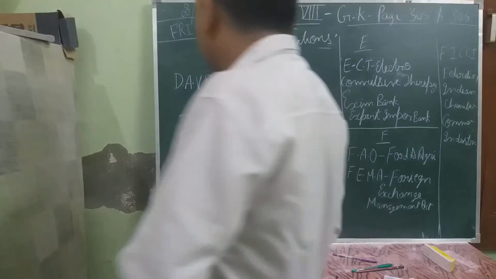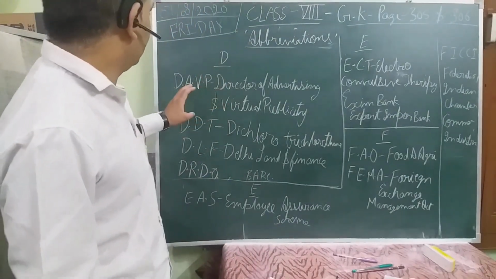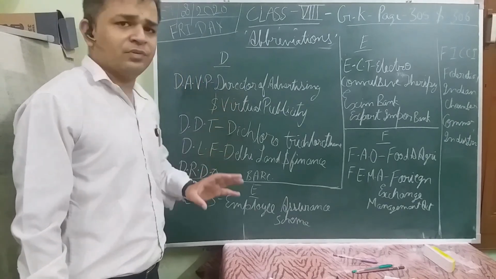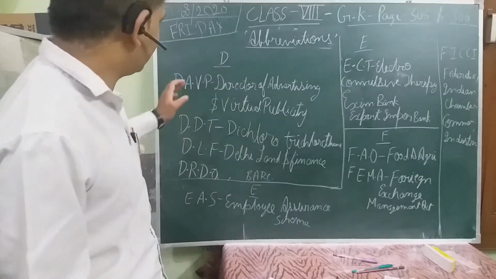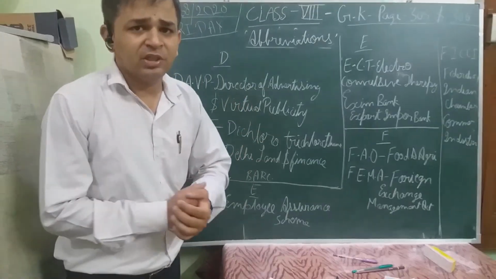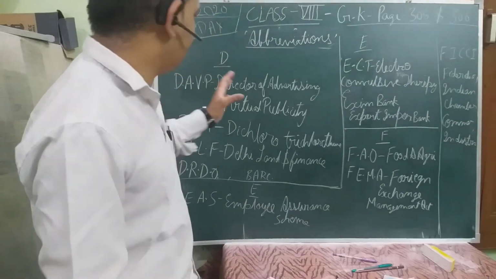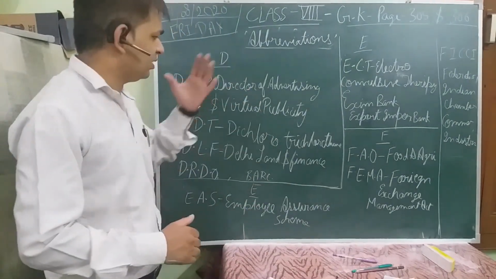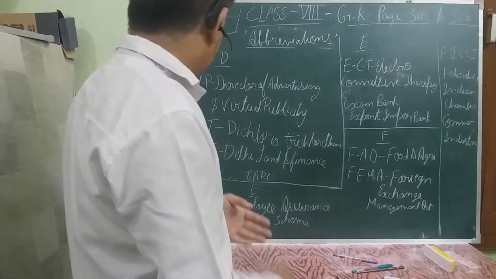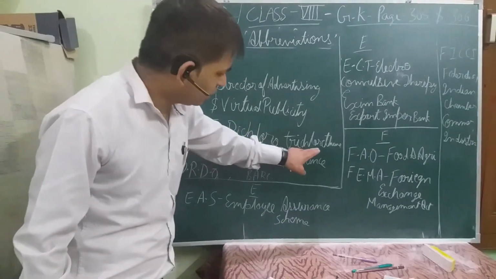Okay, class, let's continue with our further abbreviations. Now we are coming to letter D. In D, we have selected a few important terms, that is DAVP, Directorate of Advertising and Visual Publicity. This organization deals with the advertisements given in the print media and other publicity media. Then it's DDT, dichloro trichloroethane.